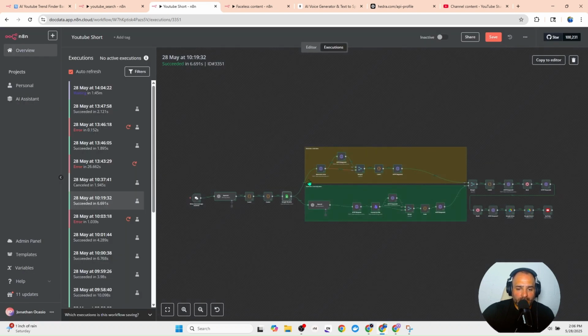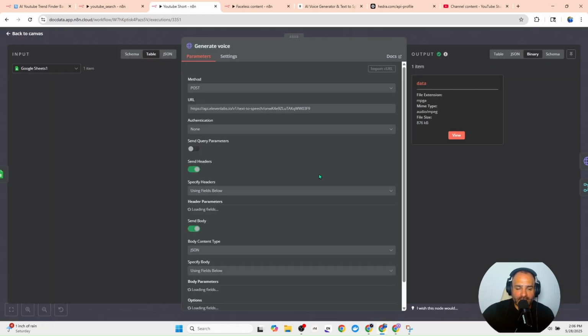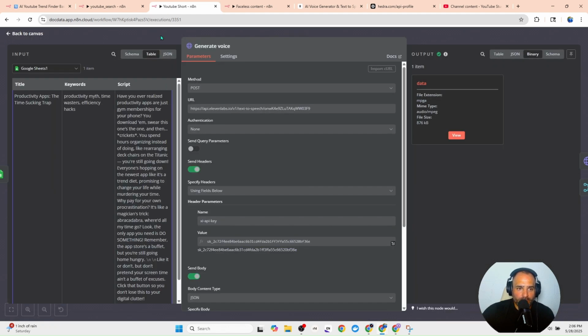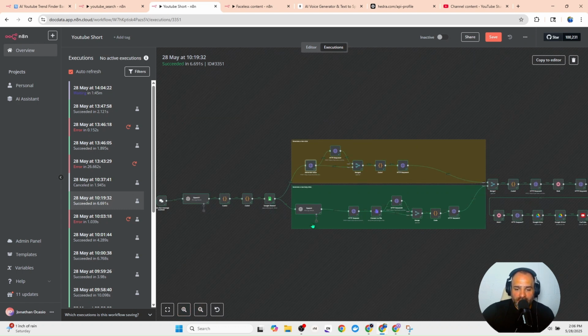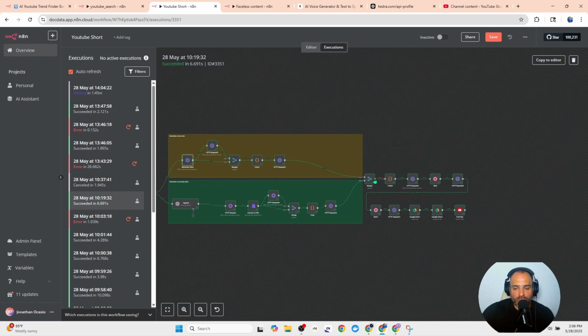And then we have 2 routes here. The top route is accessing our ElevenLabs and Hedra. And then the bottom route is using OpenAI to generate an image that then gets passed through to Hedra, which will create a video that coincides with the audio file. That information is merged into one node. The video is created and then uploaded to YouTube.